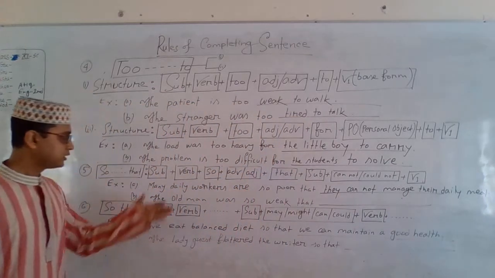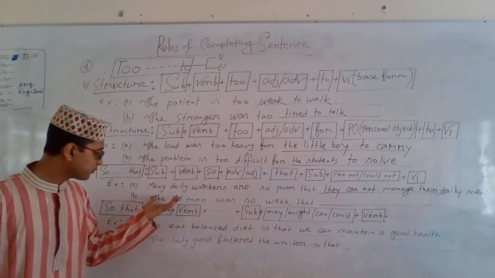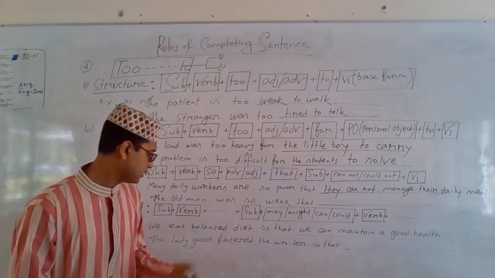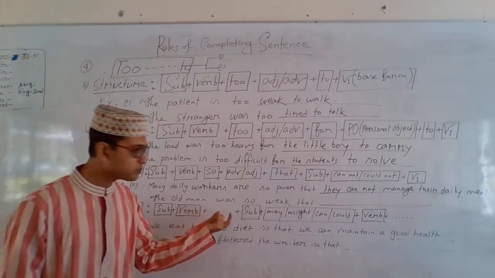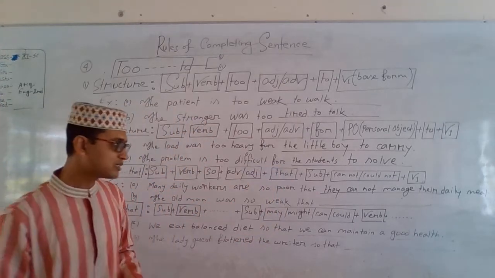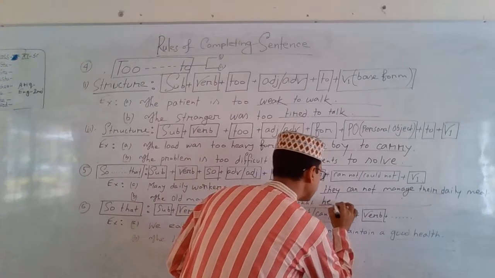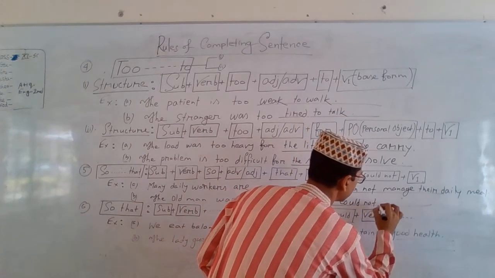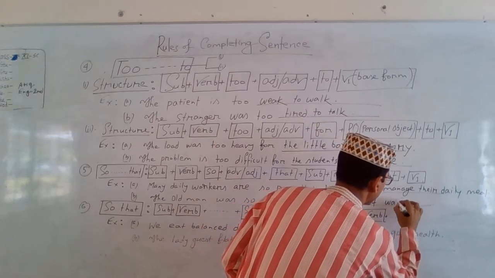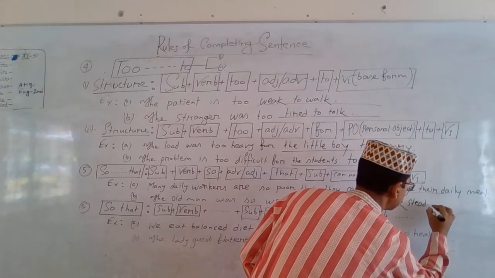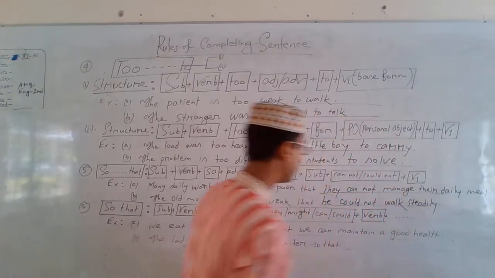Now, students, depending on that structure, let us formulate another sentence. The old man was so weak that. The old man, subject; was, verb; so weak that. Weak is the what? Adjective. That he. Okay.